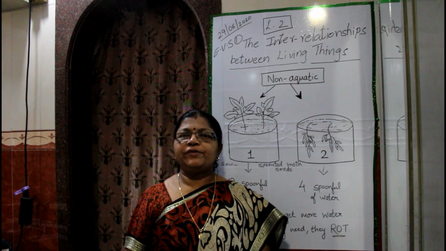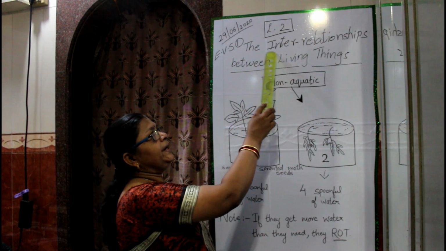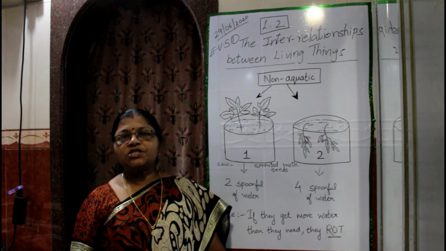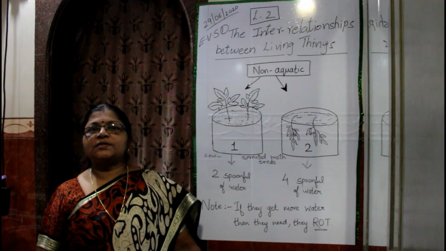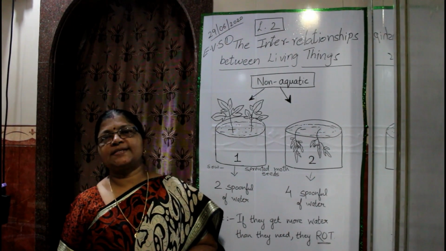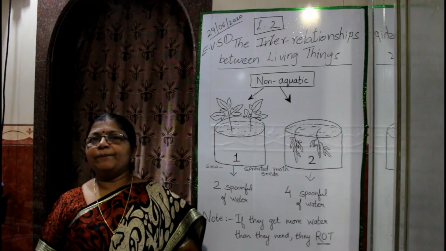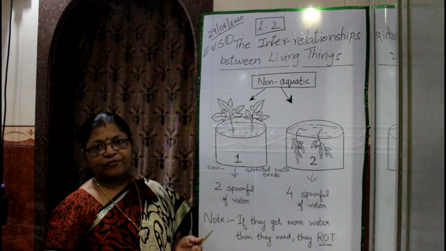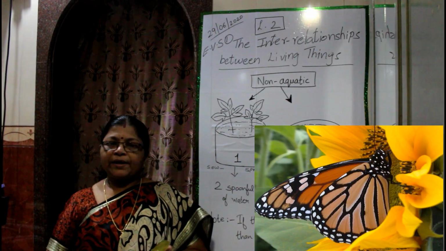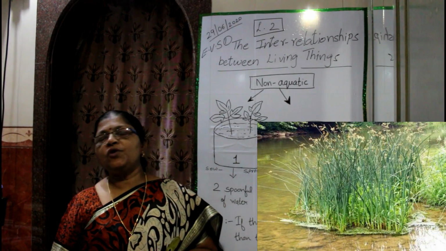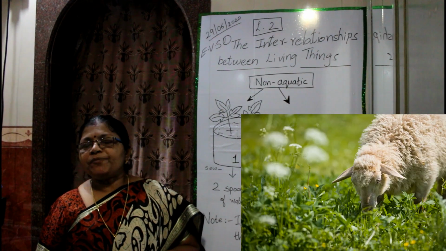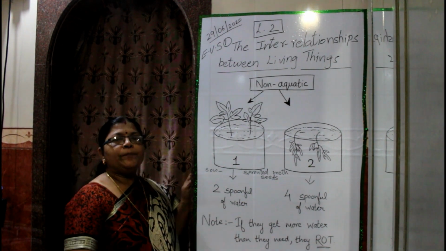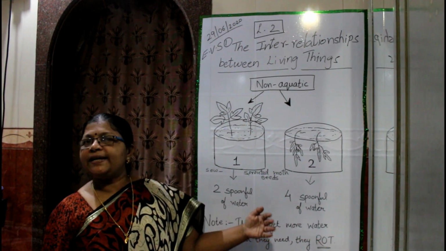Students, today we are going to learn about the interrelationships between living things. We have many needs such as food, clothes, shelter, air, water, etc. All these needs are met in our surroundings. Needs of different kinds of living things are different. For example, butterfly feeds on the nectar of flowers, bulrushes grow in water, sheep feed on leaves. Any type of living things grow in places where all their needs are fulfilled.